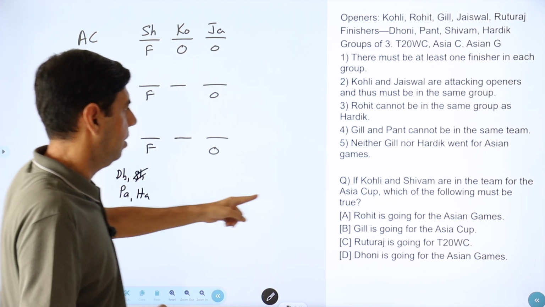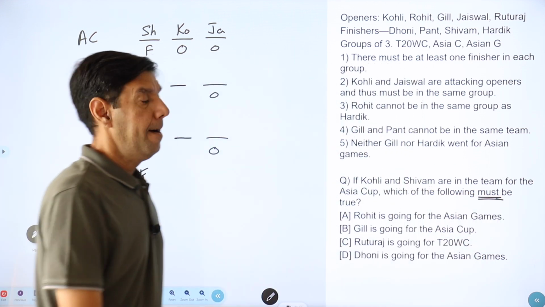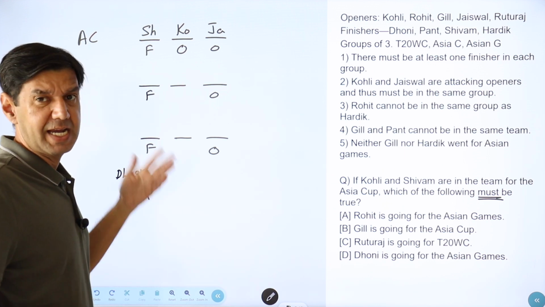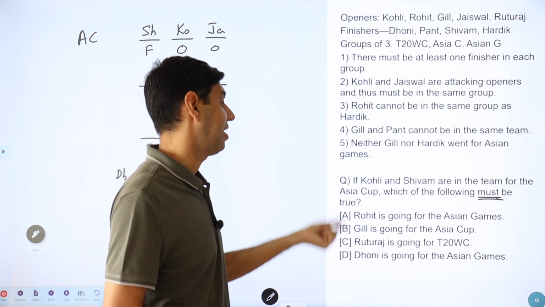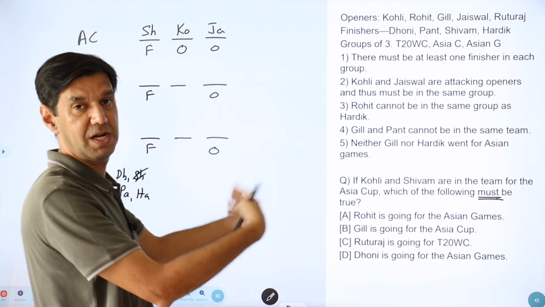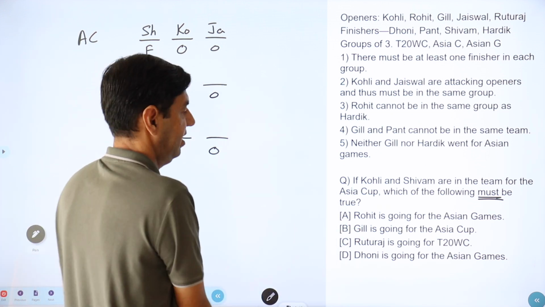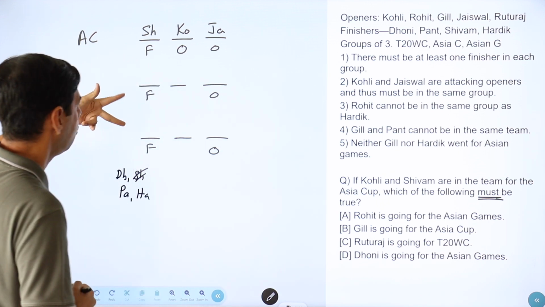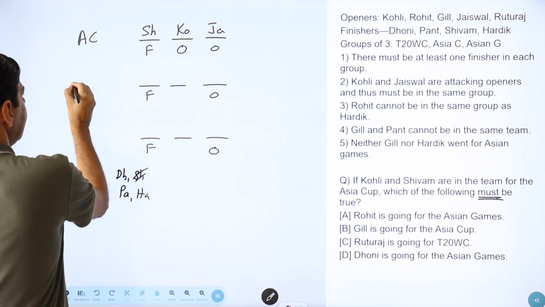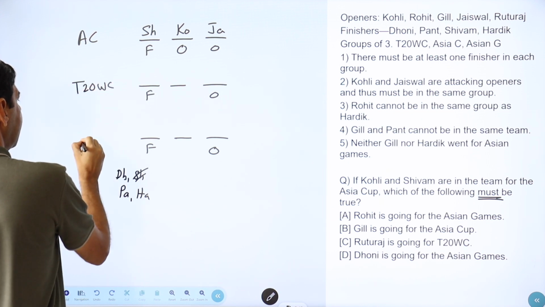Okay, so good. Which of the following must be true? Must be true. Let's see, again we'll go through eliminating first. If it doesn't get eliminated, then we'll try to make them false. We'll not try to make them true. And if we are successful, that won't be an answer. So Rohit is going for Asian Games. Right now both of these are the same groups. So I'll just mark one of them as T20 World Cup and one as Asian Games.